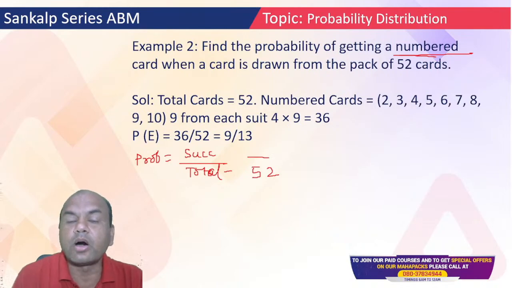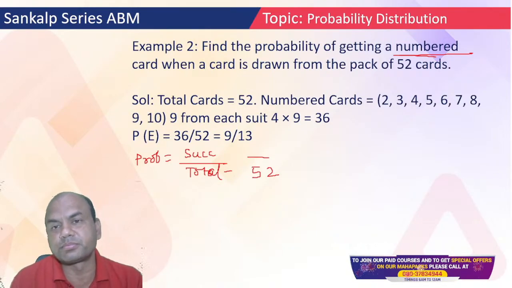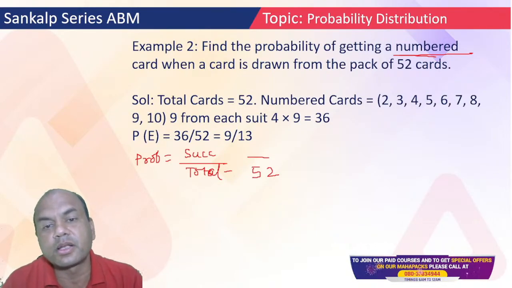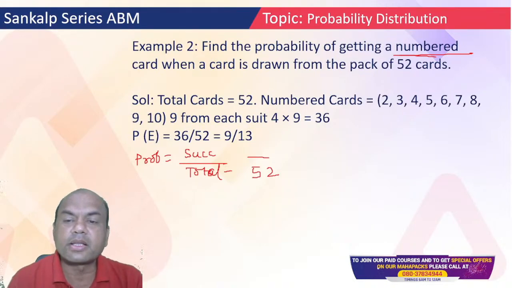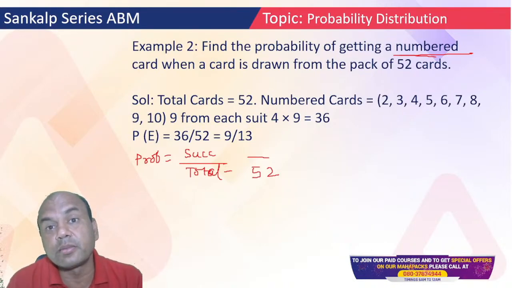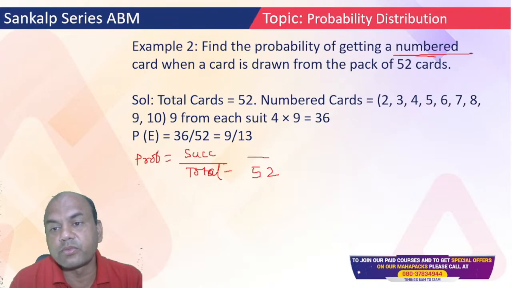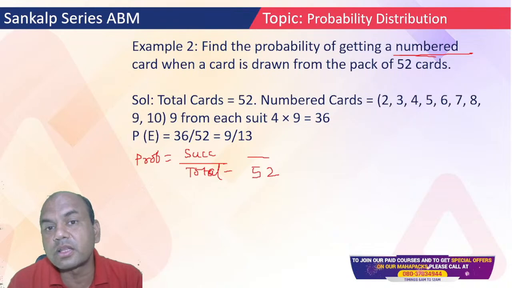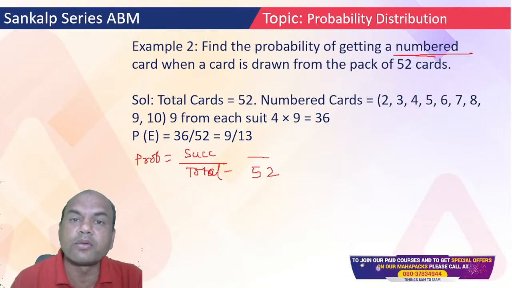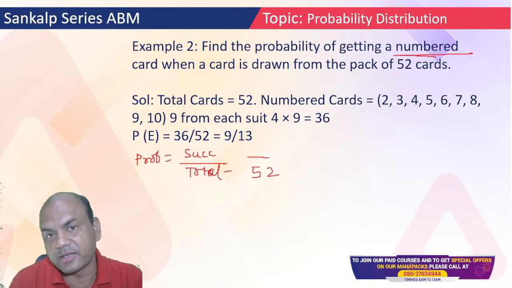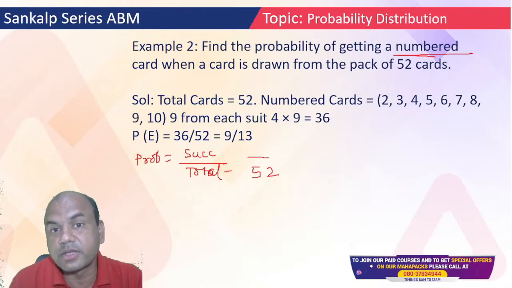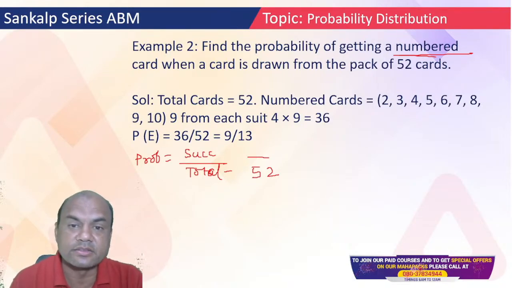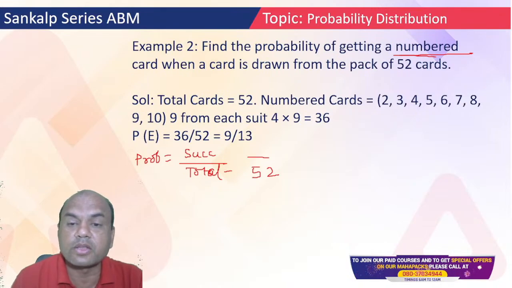Numbered card. Now, how many numbered cards are there in a pack of 52 cards? What are numbered cards? Which are having numbers. So, 2, 3, 4, 5, 6, 7, 8, 9, 10. Up to 10, you are having all the numbered cards. After 10, what do you have? You have the jack, the queen, the king, and the ace.